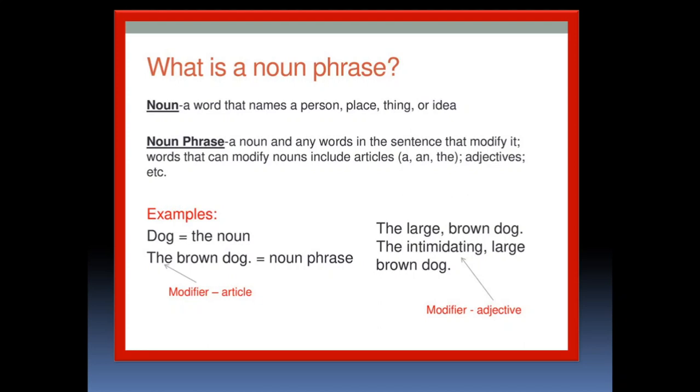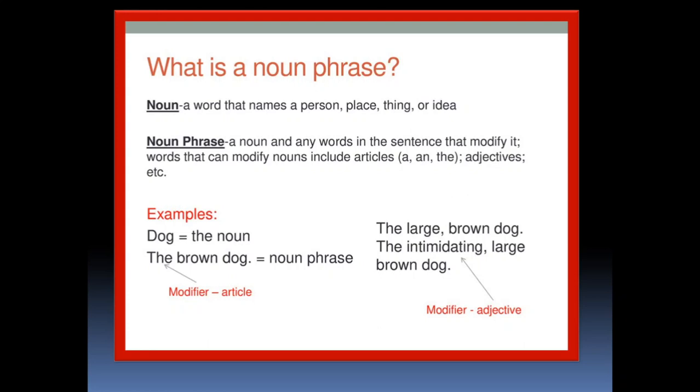See the examples. Dog. If I say dog, then it is a noun. If I say the brown dog, then it is called a noun phrase. We are using the article to modify the noun here. The is an article. So you can see that it has changed. The noun is now changed to a noun phrase.